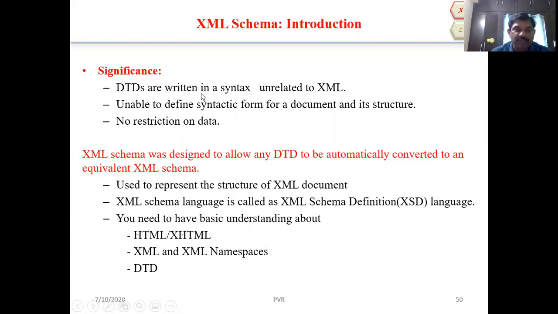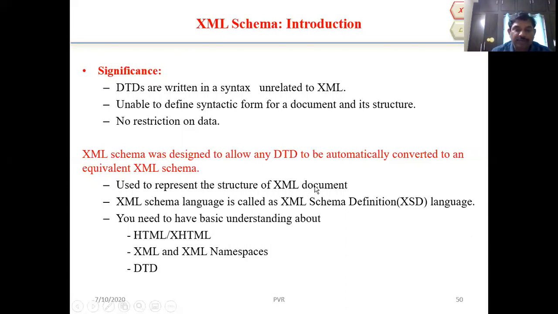To overcome these points, the XML schema was designed to allow any DTD, document type definition, to be automatically converted to an equivalent XML schema. Here, the first one is used to represent the structure of the XML document.